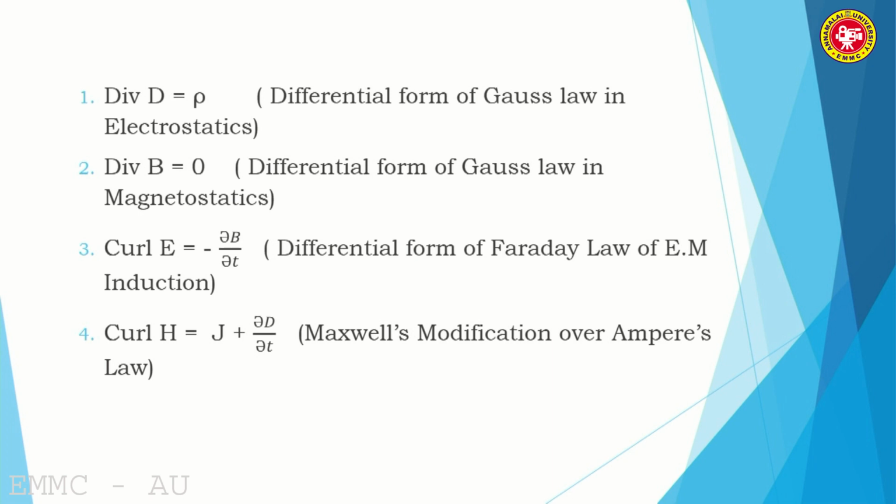The last equation, curl H is equal to J plus dou D by dou t, is nothing but Maxwell's modification of Ampere's law. Ampere made one suggestion, but Maxwell was not convinced by it. Therefore, Maxwell modified Ampere's equation and finally arrived at the result curl H is equal to J plus dou D by dou t, which automatically became the fourth equation of Maxwell.